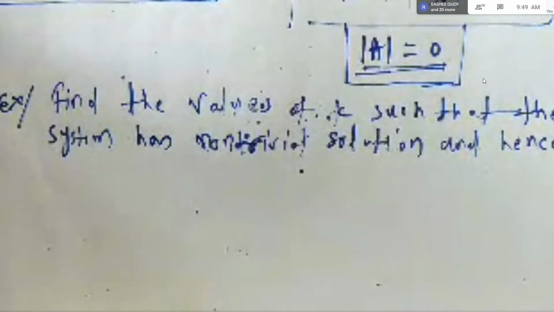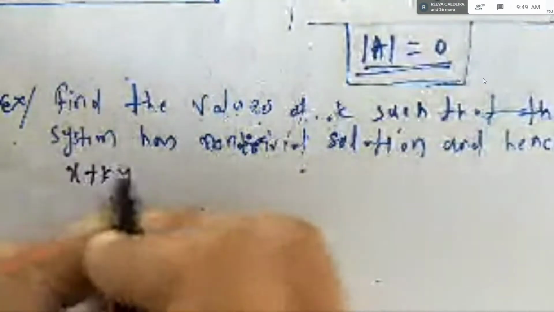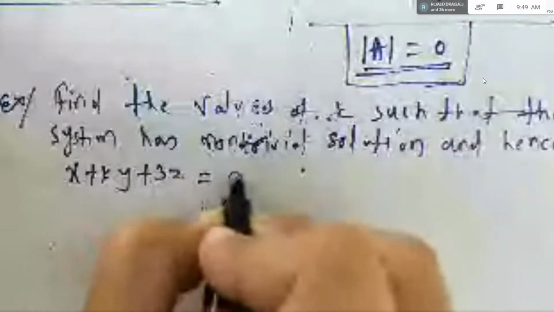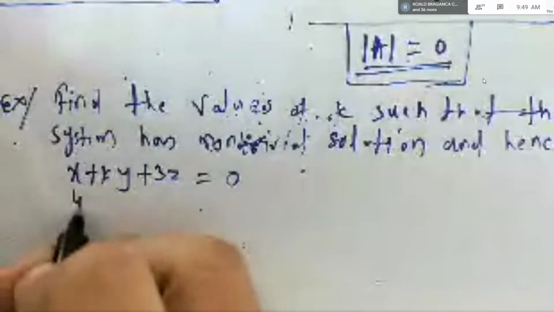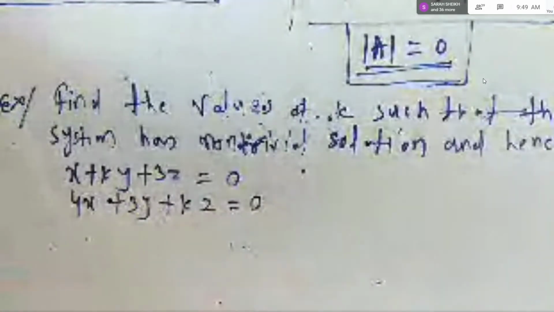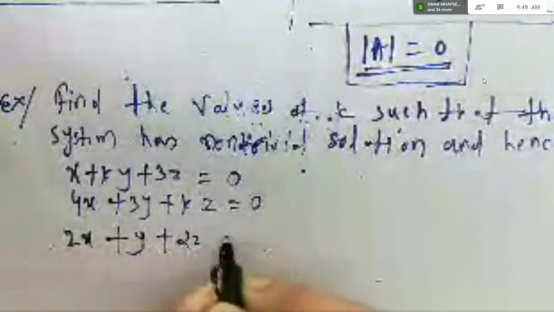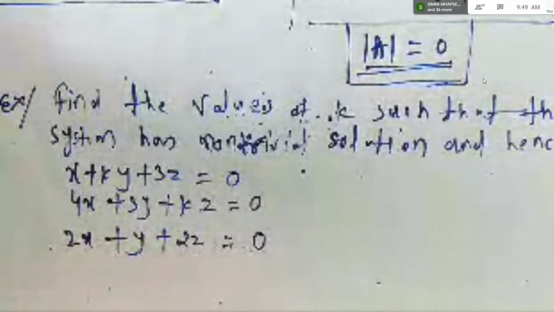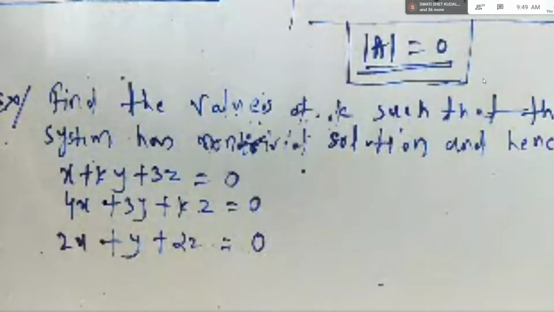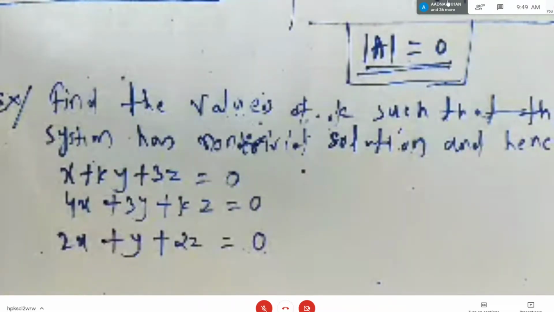Now let us write the system of equations. x plus ky plus 3z is equal to 0. 4x plus 3y plus kz is equal to 0. 2x plus y plus 2z is equal to 0. Okay, so the system of equations, carefully you have to take down. x plus ky plus 3z is equal to 0. 4x plus 3y plus kz is equal to 0. And 2x plus y plus 2z is equal to 0.